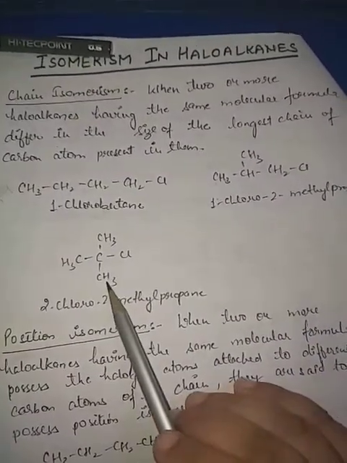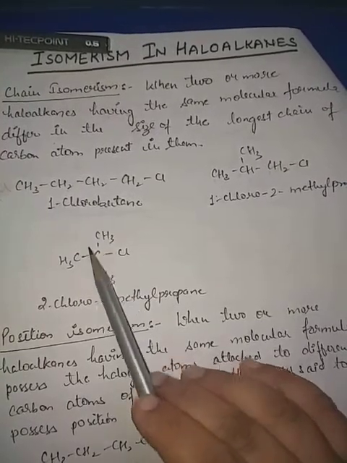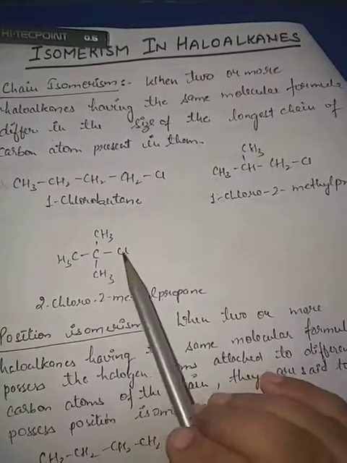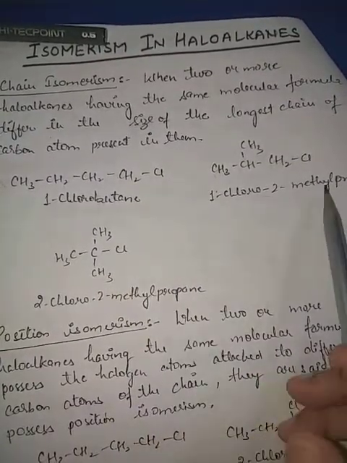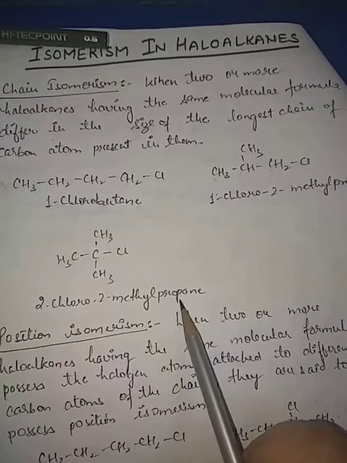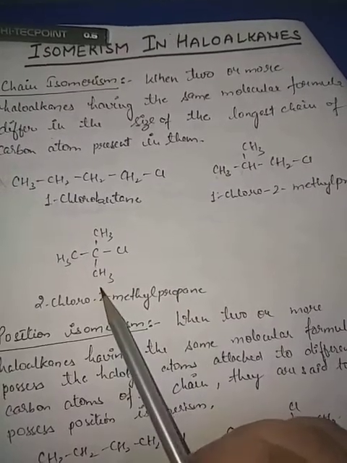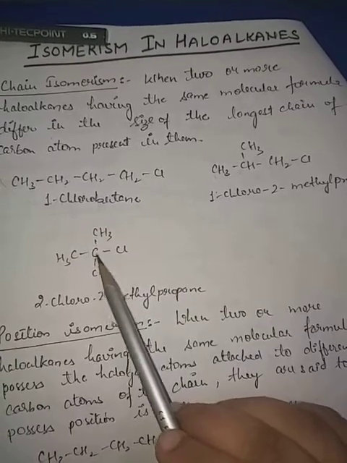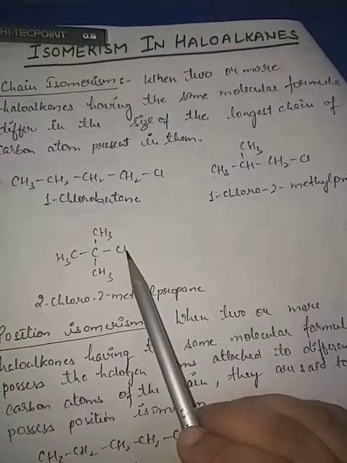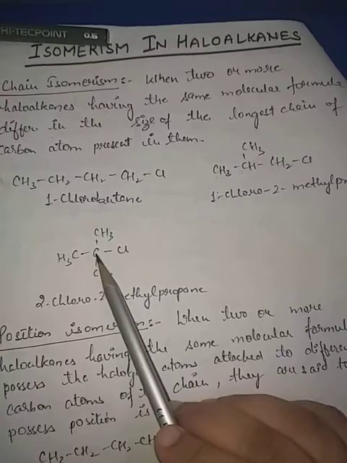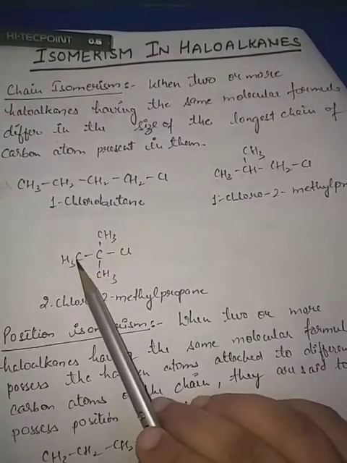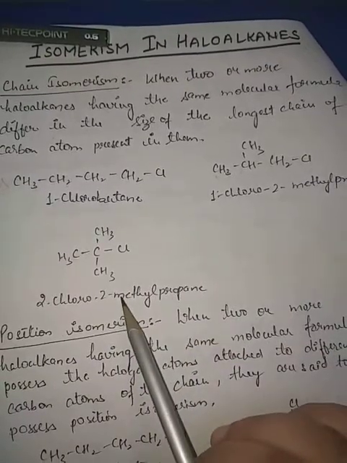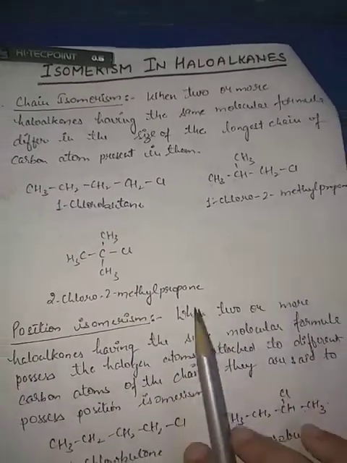Now the last one: this is the longest chain here, and the chain is the same, but the structure is different. At the second position a chloro group is present, and at this position a methyl group is also present. So all these three have different IUPAC names.